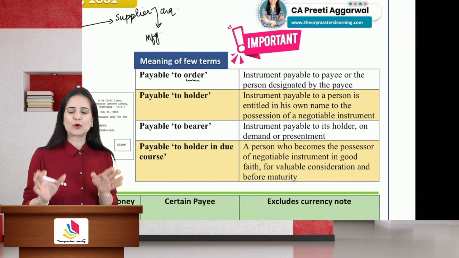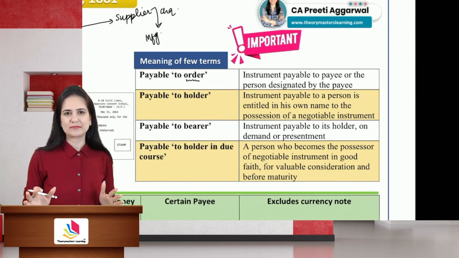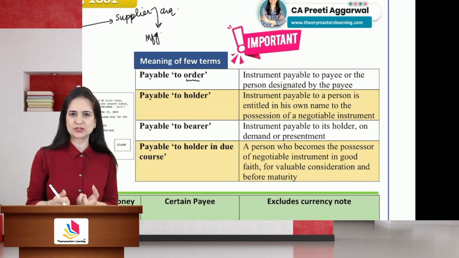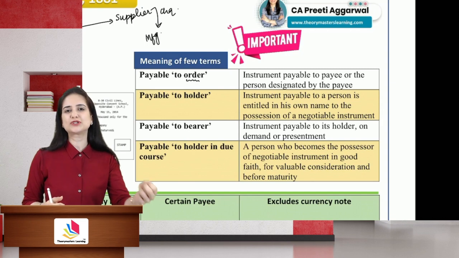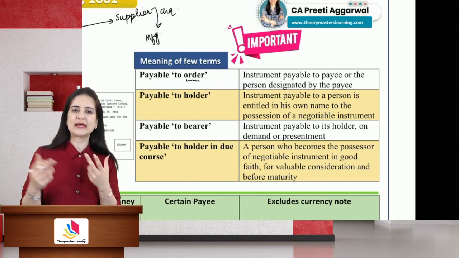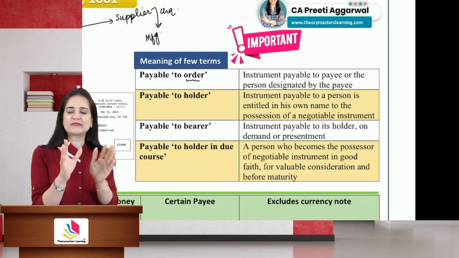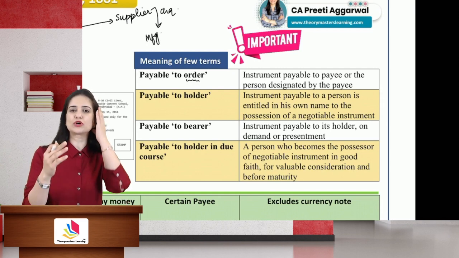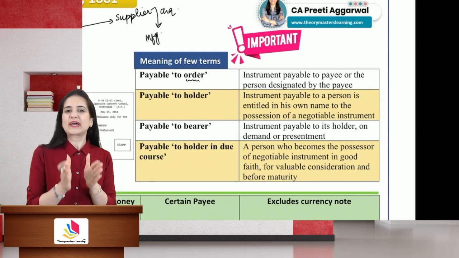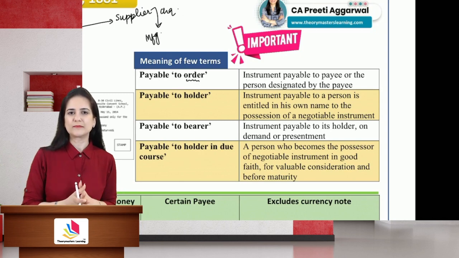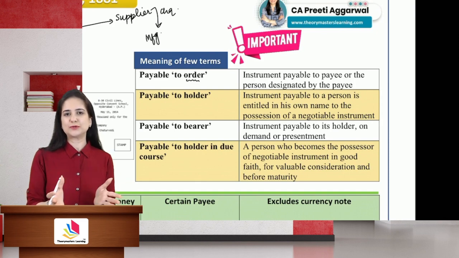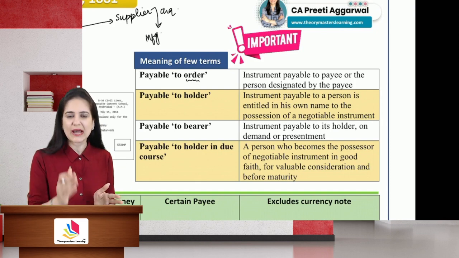See, bearer check, although it is treated just like money, it's a very risky instrument. What if you were going to the bank to collect the payment against the check, and you lost the check on the road? A person who found the check can go to the bank, collect money, and run away. The bank will not argue. You cannot argue with the bank that he was not the person to whom you intended to pay money. It's a bearer check. Bearer check can be collected across the counter. So to safeguard yourself, you can issue either a cross check or an order check.